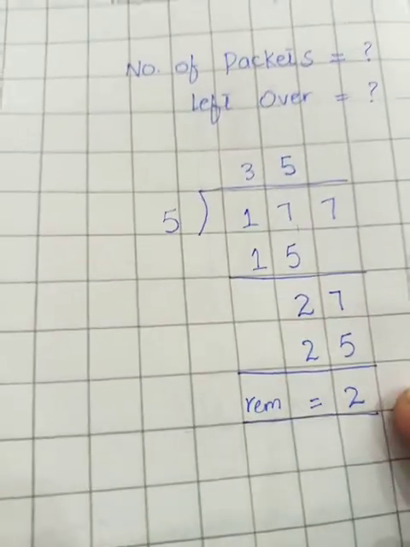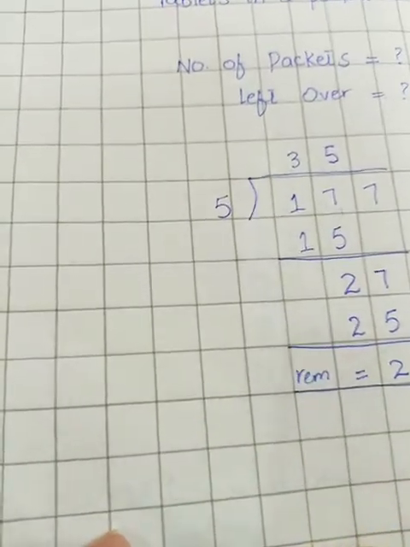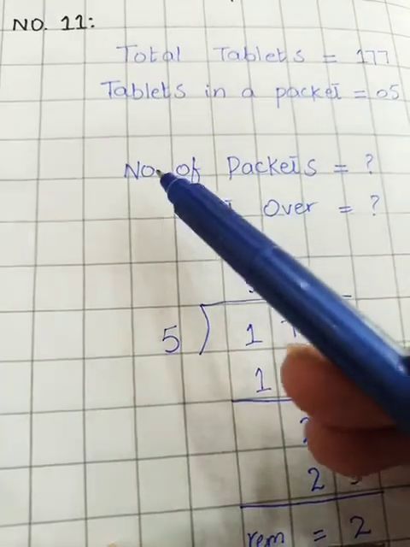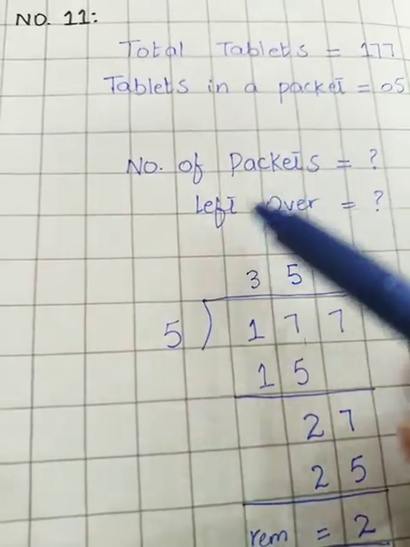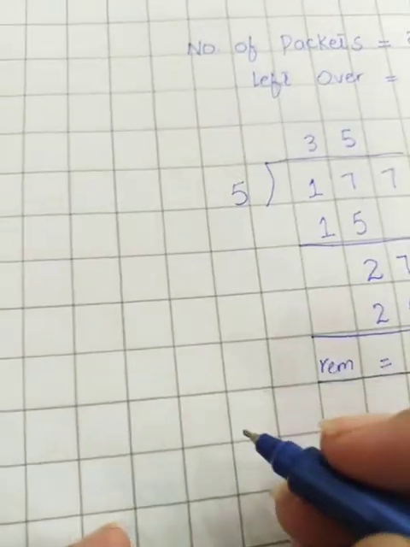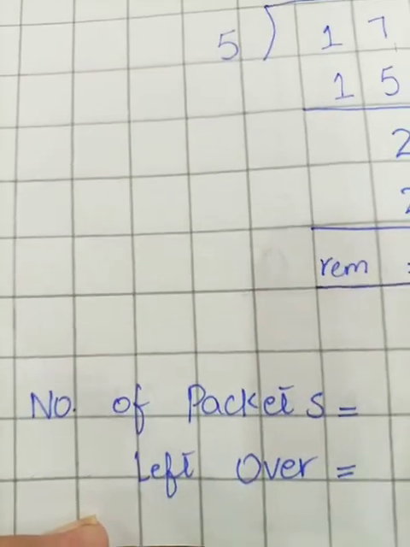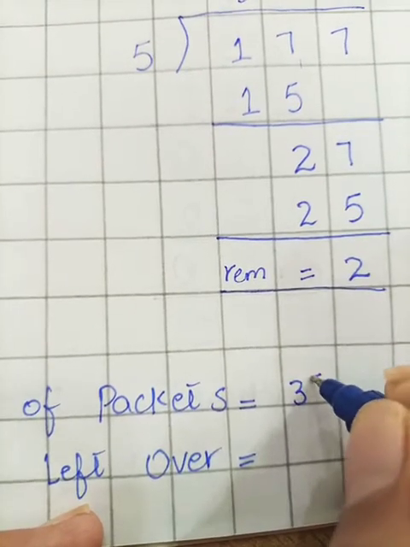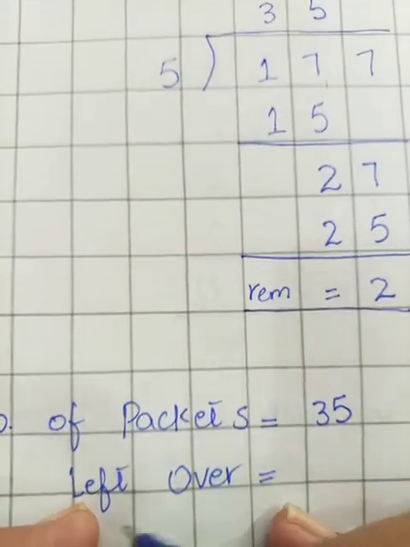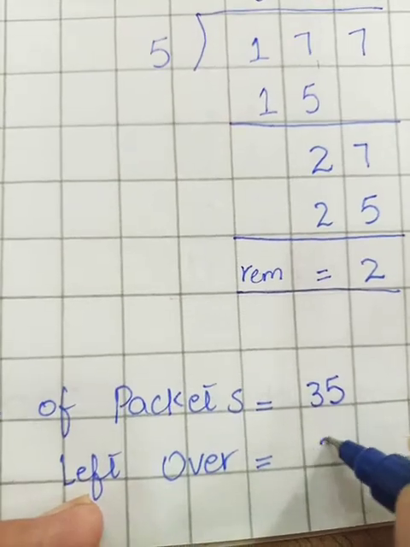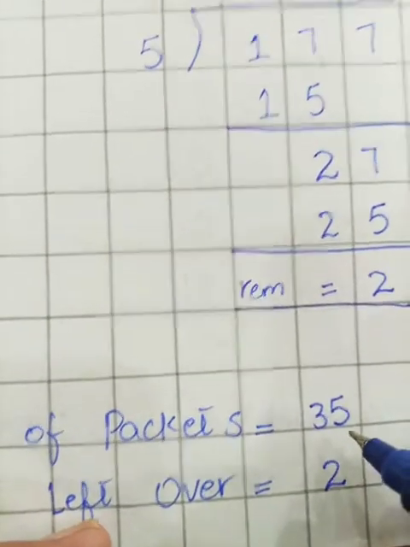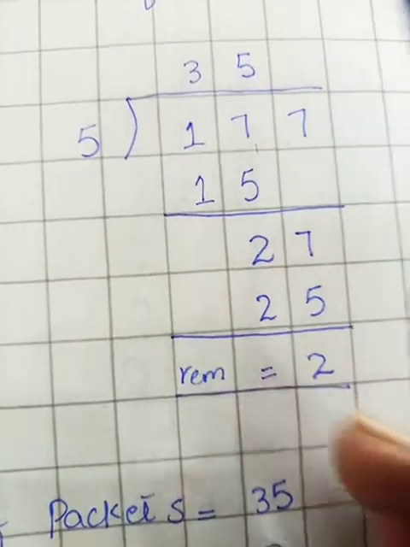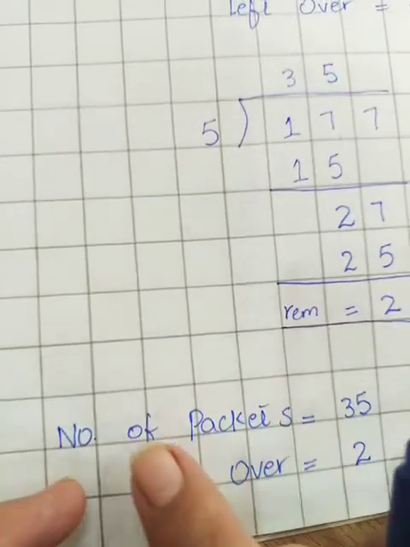Now students, in the next step we are going to write the answer. We are going to write the answer in statement form. First of all, you are going to write these two statements, number of packets and leftover, and then their answers. In this way. Now students, number of packets is 35. Here I am writing the quotient 35 and leftover is 2. So students, 2 tablets will be left over after packing 177 tablets into 35 packets. Here I am writing the answer in this way.